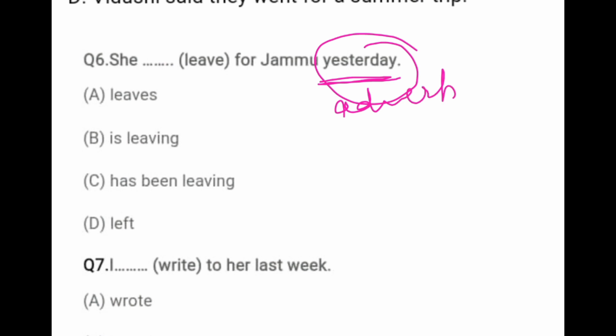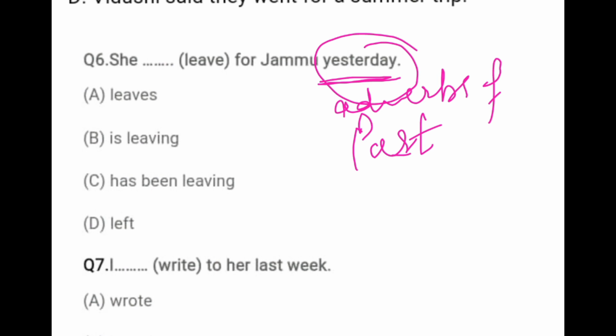She dash, in bracket it is given leave, for Jammu yesterday. Yesterday is the adverb of time of the past. When there is a use of adverbs of past, then you have to use simple past tense.